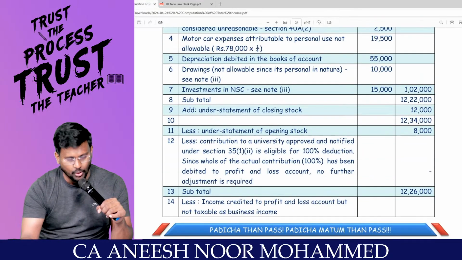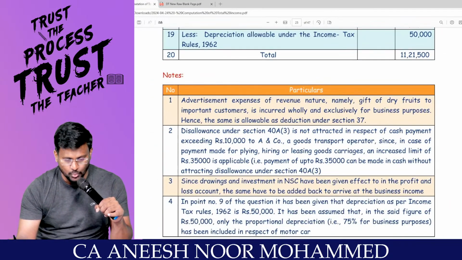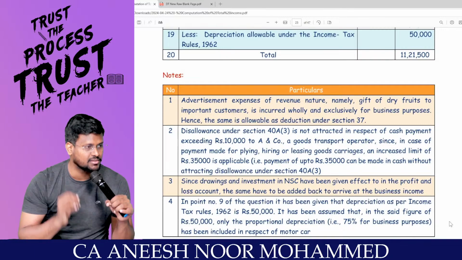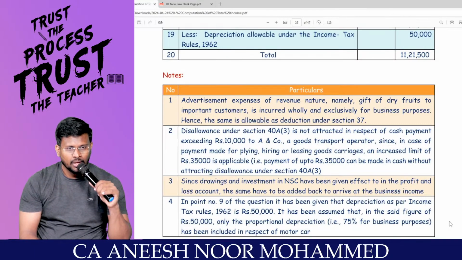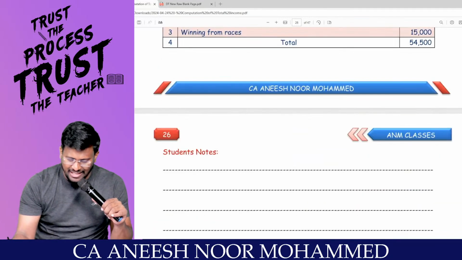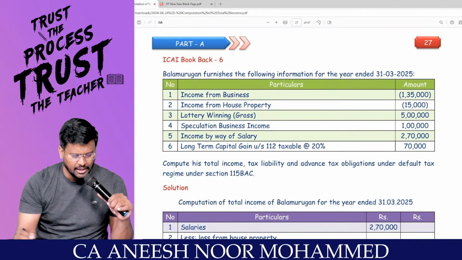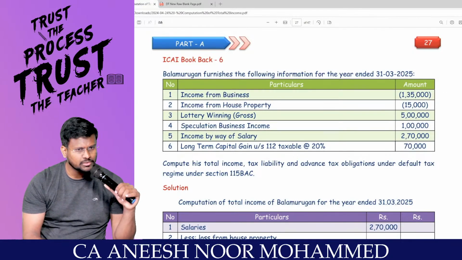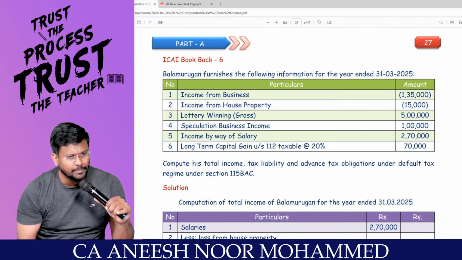This working note, you have to write it. You have to write and practice, immediately after today's class. Once you solve the last 4 questions that I have solved, and these 4 questions, that's it. You will fall into the chapter computation of total income and tax payable.